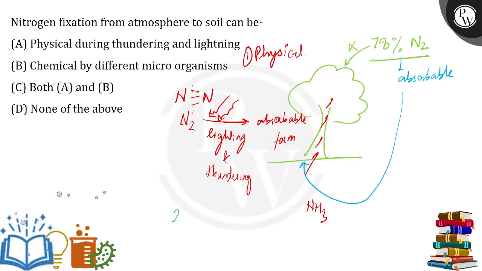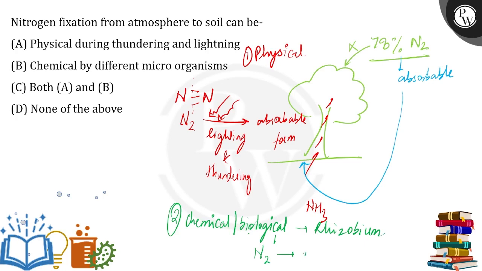Now it could be chemical method. Chemical, or you can also call them biological, because we are here using microorganisms, living organisms also, right? Now let's say that these biological, there are certain bacteria, rhizobium bacteria. What does this rhizobium bacteria do? So this rhizobium bacteria converts the nitrogen into its absorbable form, which is ammonia. There are some other bacteria which can convert nitrogen into nitrites, nitrates. Okay, so that they can be taken up by the plants for its growth and development.